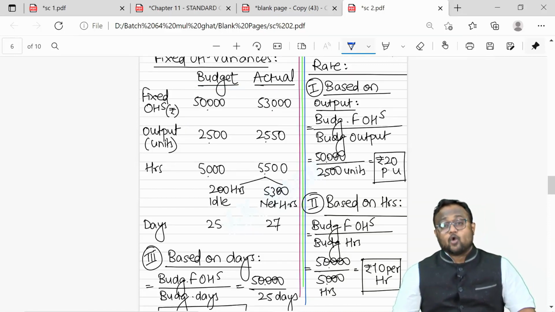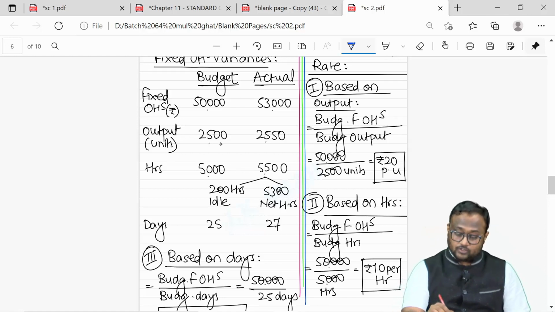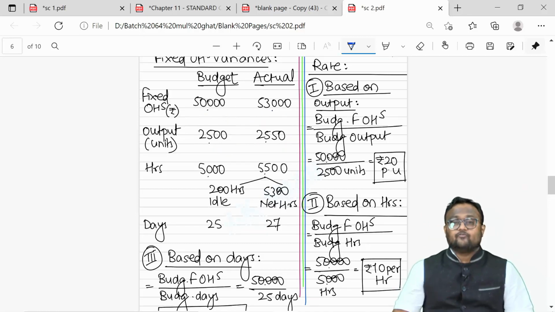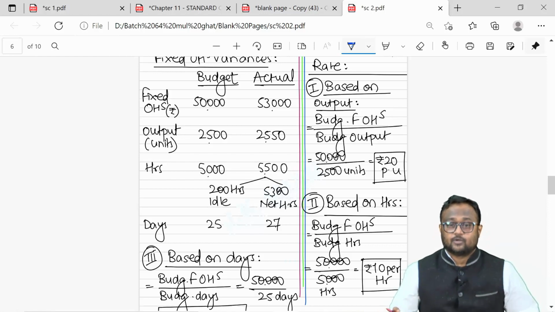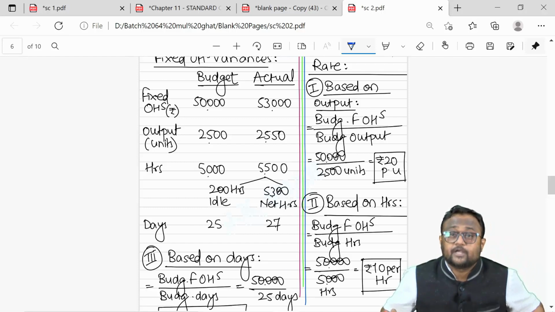So my budget went wrong to the extent of 3,000. Still my overall loss is only 2,000 because I produced 50 units extra. I thought of producing 2,500 units, but I actually managed to produce and sell 2,550 units.